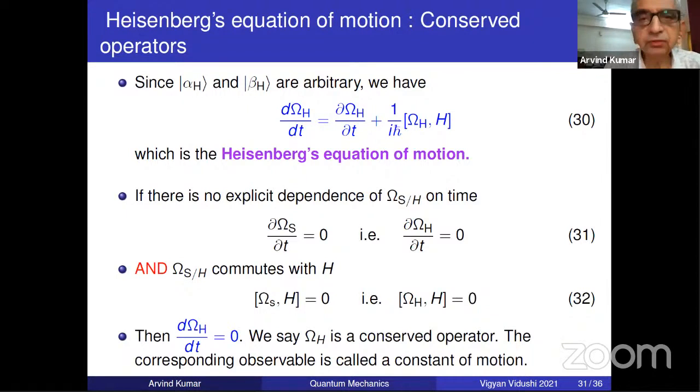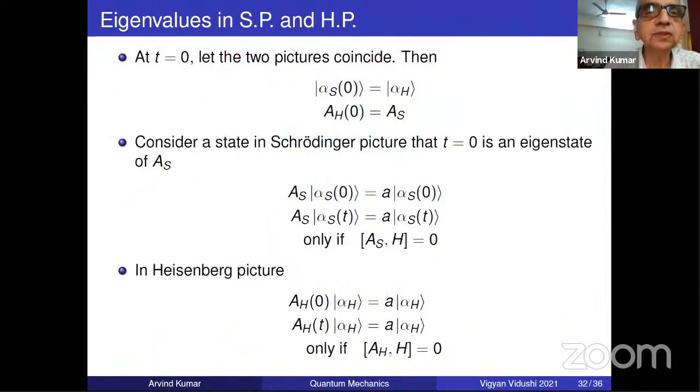Schrodinger picture. Now, at the end of the lecture, someone asked a very interesting question and I answered it. So I want to explain because there may be some confusion about that point. So I'll just take a slide to explain what I was saying about the eigenvalues. So eigenvalues in the two pictures. So you recall that Heisenberg is time independent because it is equal to Schrodinger picture at t equal to 0. And at t equal to 0, all the pictures are coinciding.